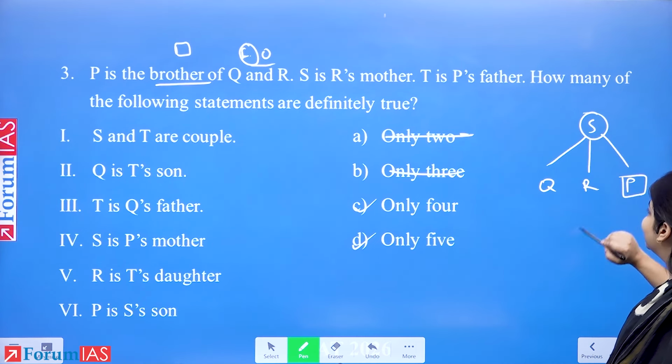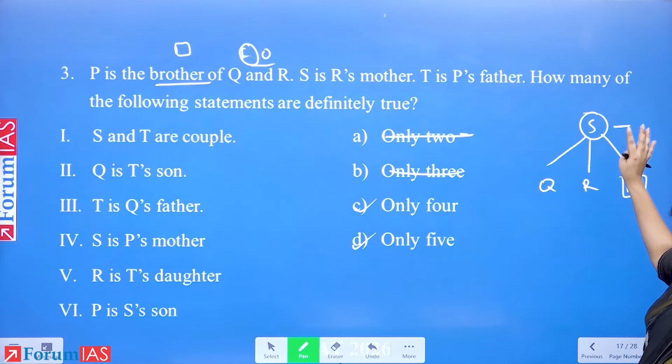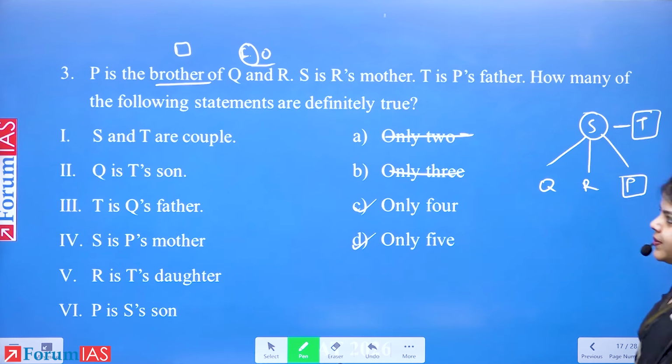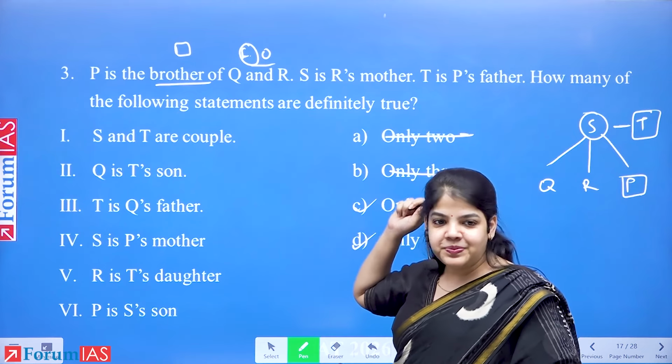T is P's father. This is also where divorces don't happen. It's all single marriage. So if T is P's father, he's also the father for Q and R, right? Basic Q and R. How many of the following statements are definitely true?